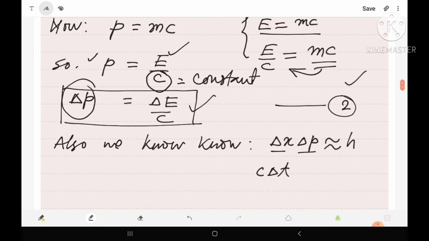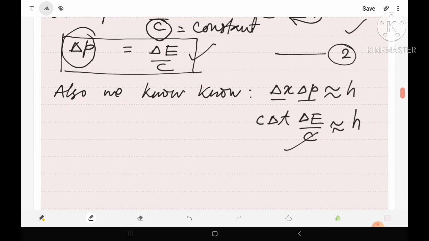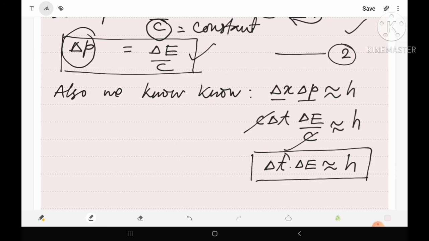Similarly, del p means del E upon c. So here c del t into del E upon c will be nearly equal to h. Now this c and this c will be cancelled out and we have del t into del E is nearly equals to h, and this is the uncertainty relation in terms of time and energy.